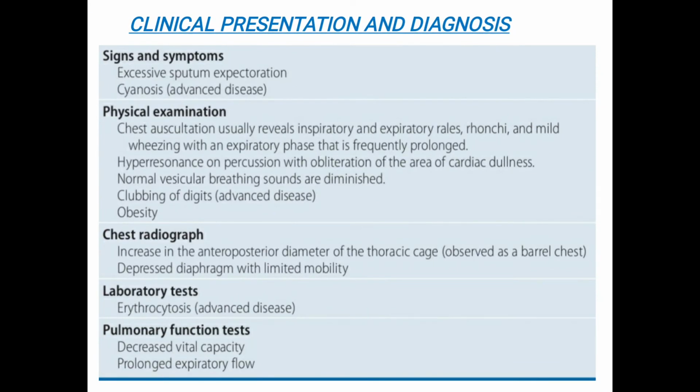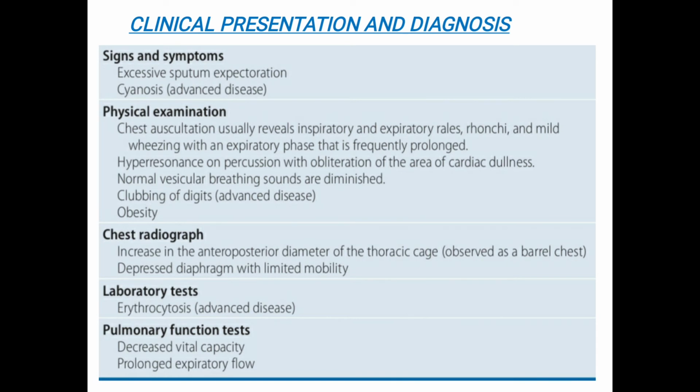Now, let us see the clinical presentation and diagnosis of chronic bronchitis. The signs and symptoms such as excessive sputum expectoration and cyanosis can be seen, where cyanosis is found in advanced disease.